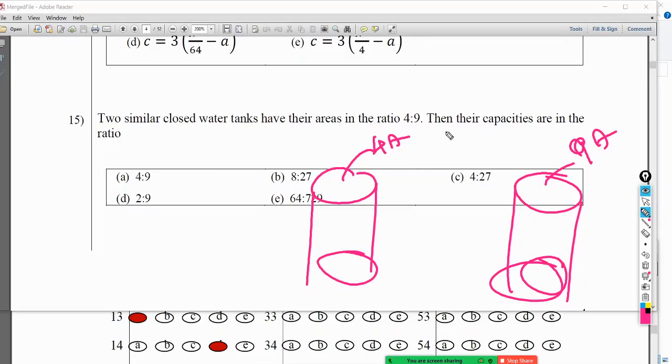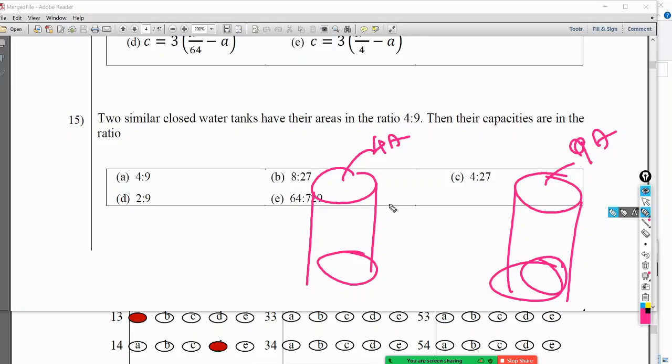Now again, this question has a missing thing. Can someone tell me what is the missing thing? The question has been given with a piece missing. Can someone tell me? They mention the height is similar. Yes, so they have to mention that the height is the same. So again the examiner has forgotten that. That is really a bad thing to do anyway.